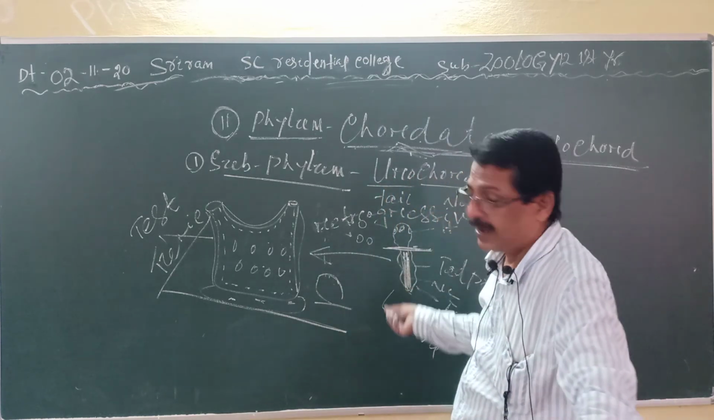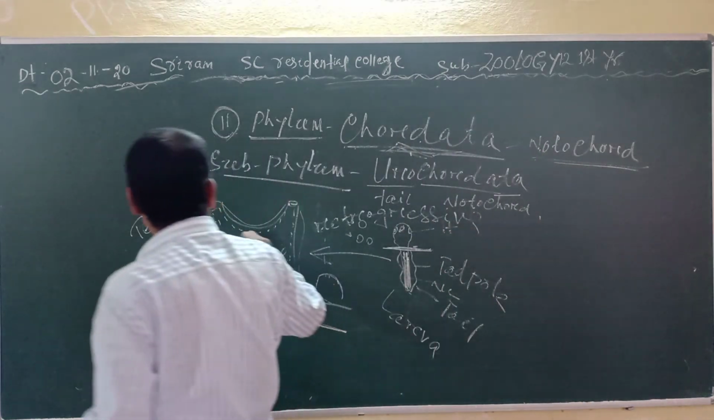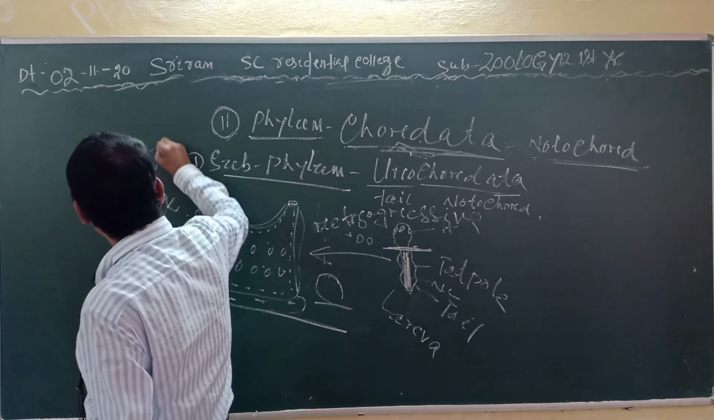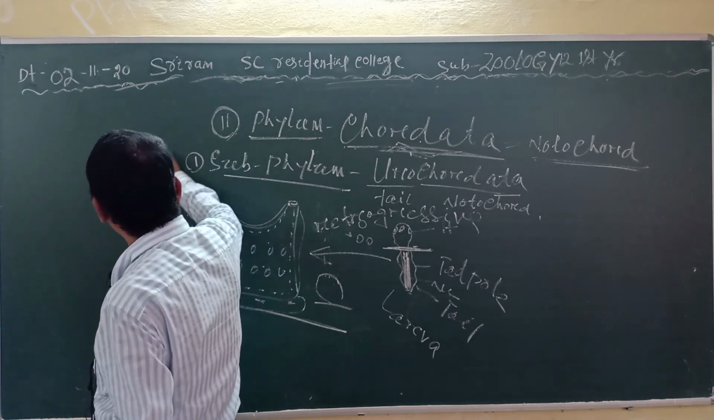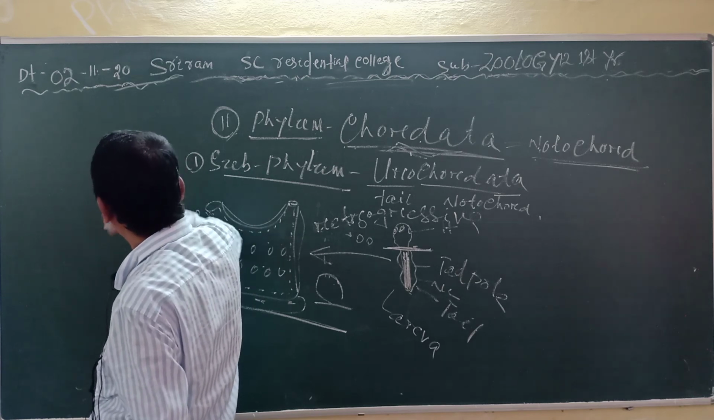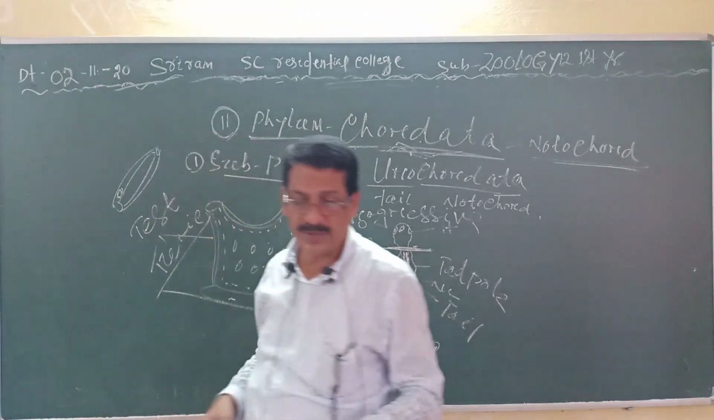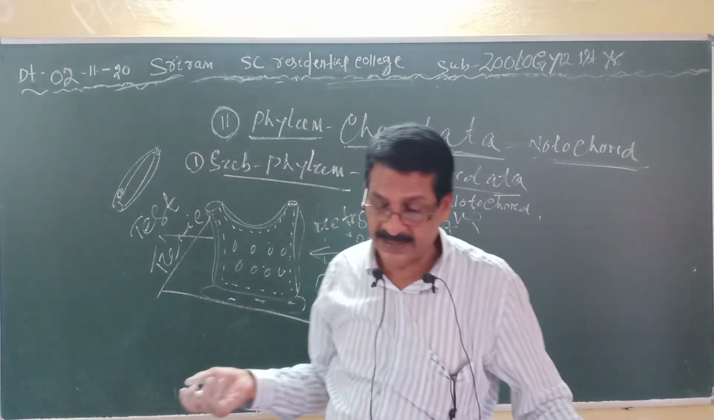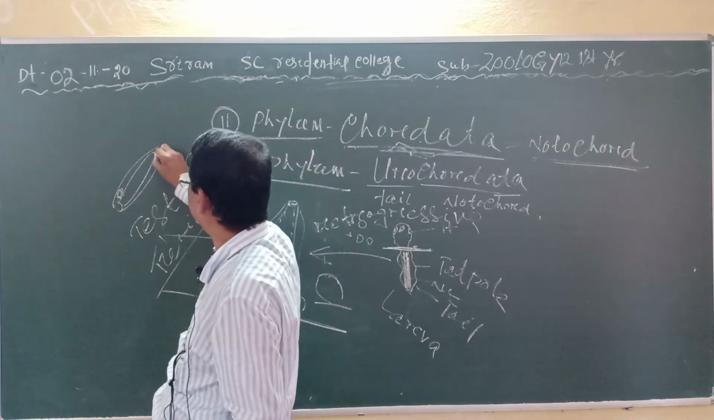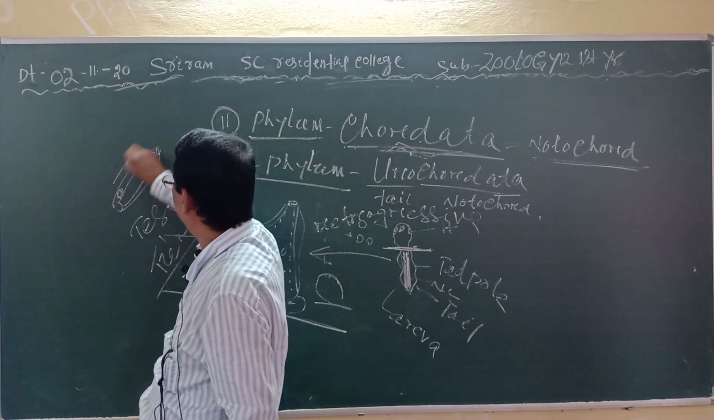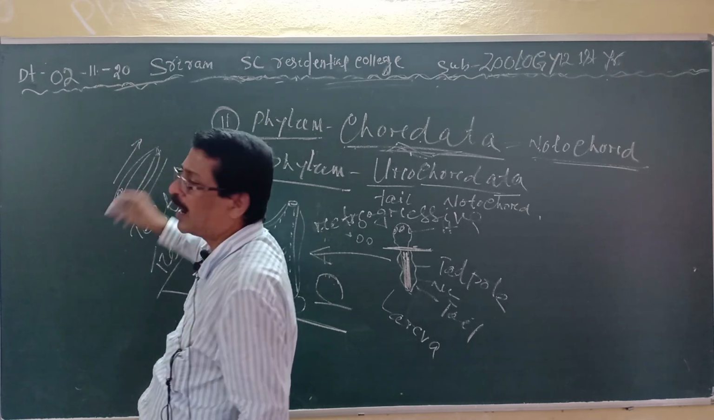Heart is ventral and tubular with a movable valve. It moves in this direction, and again in the other direction, so that the blood circulates in different directions alternately.